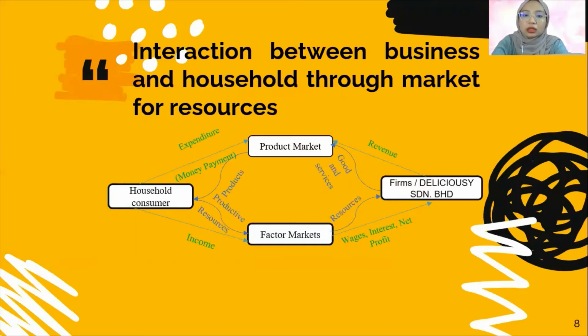The capital, natural resources, and labor flow from the household to the business firm. And the last one, from the business perspective, is the inputs. The inputs are also called factors of production, because the business firm uses them to produce goods and services.